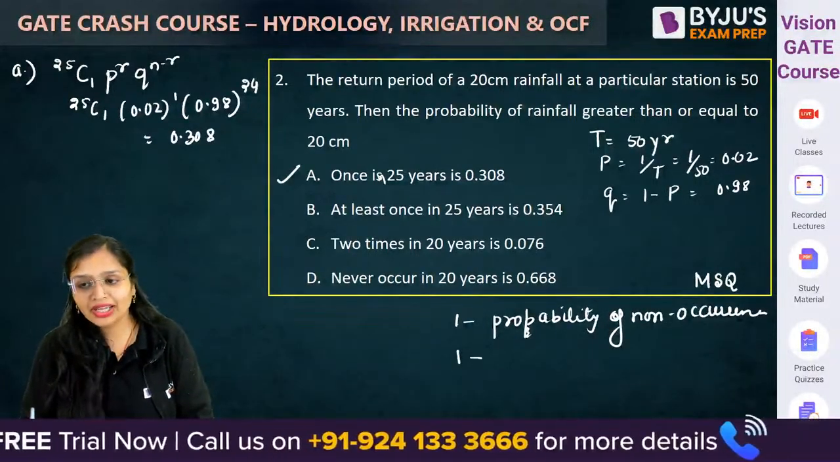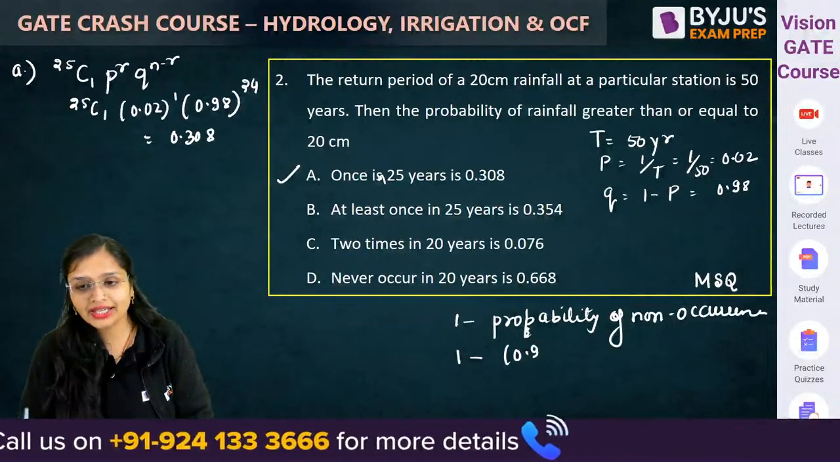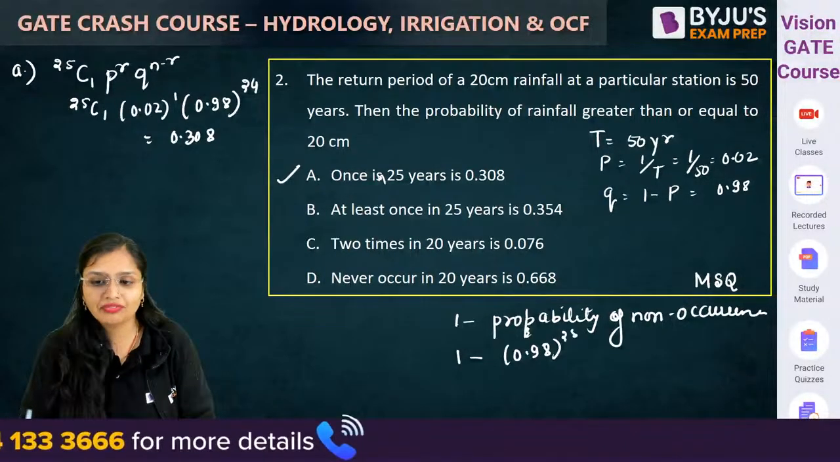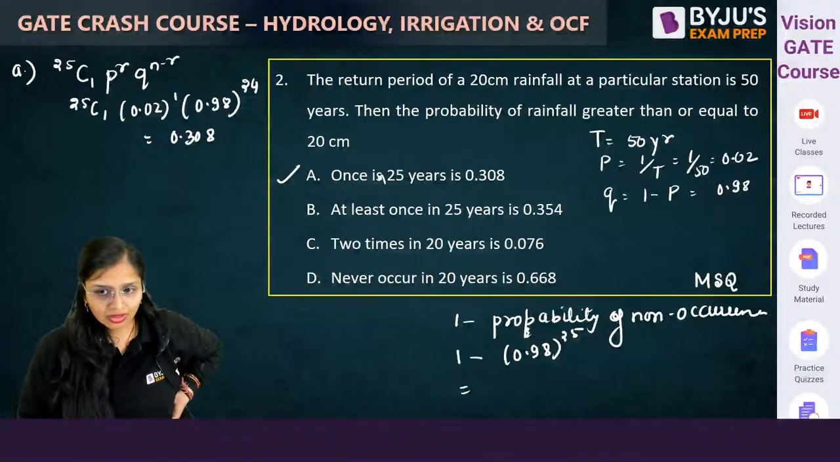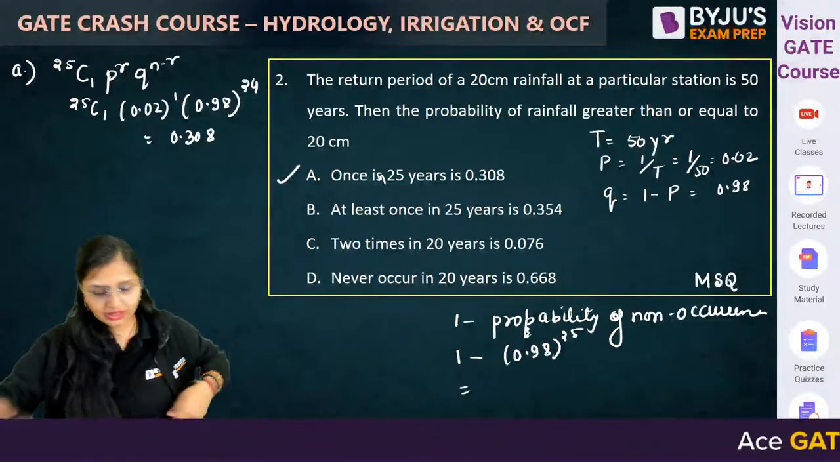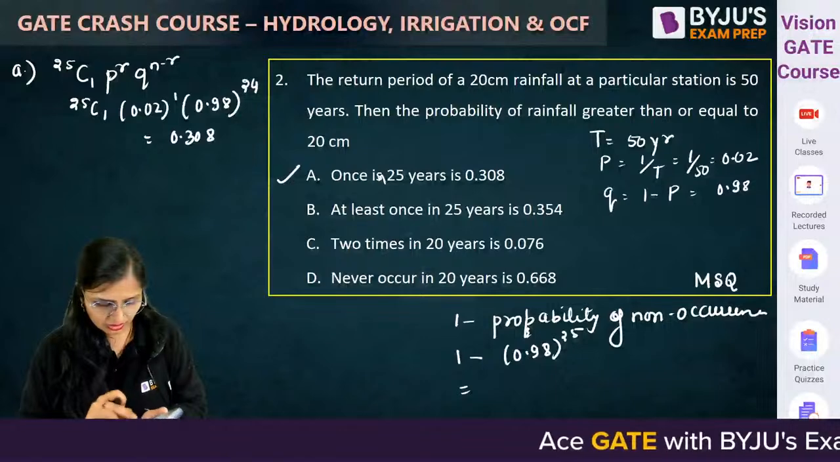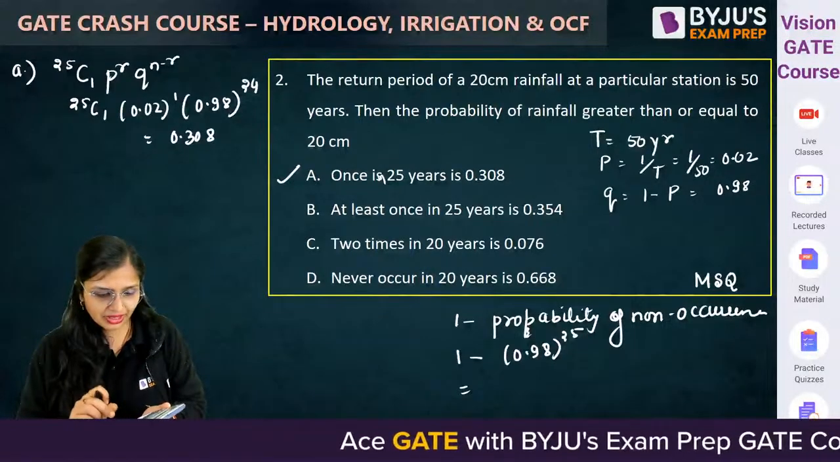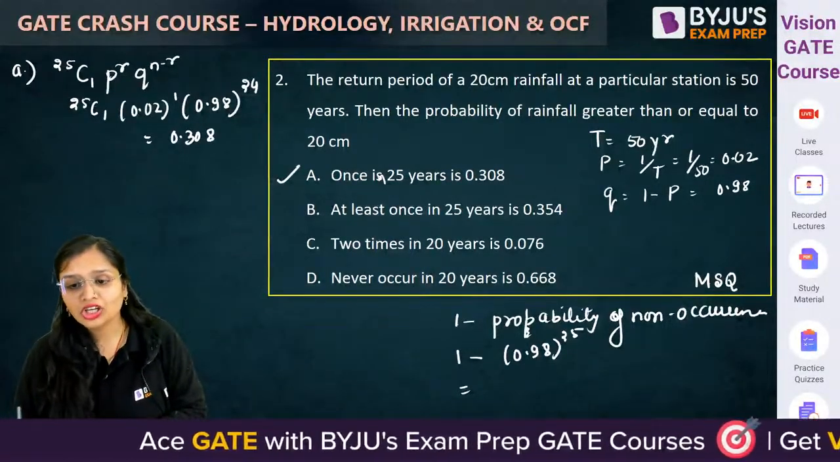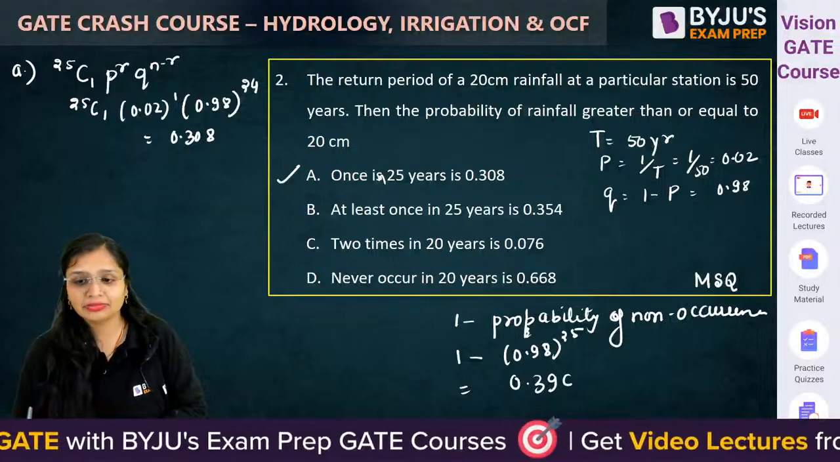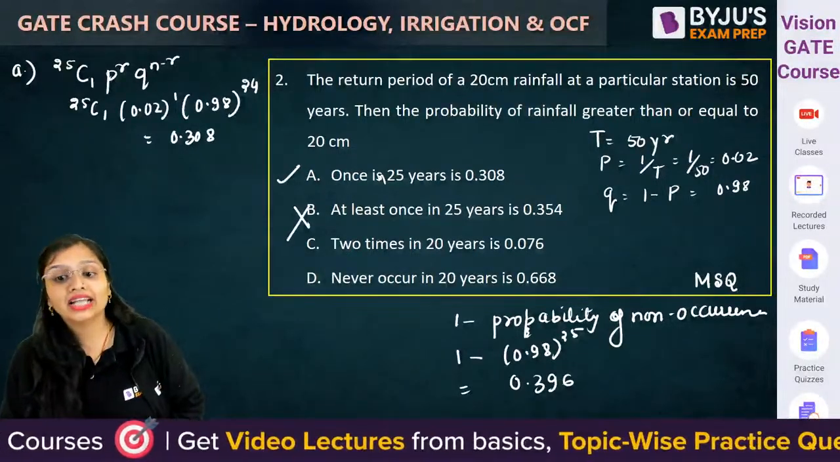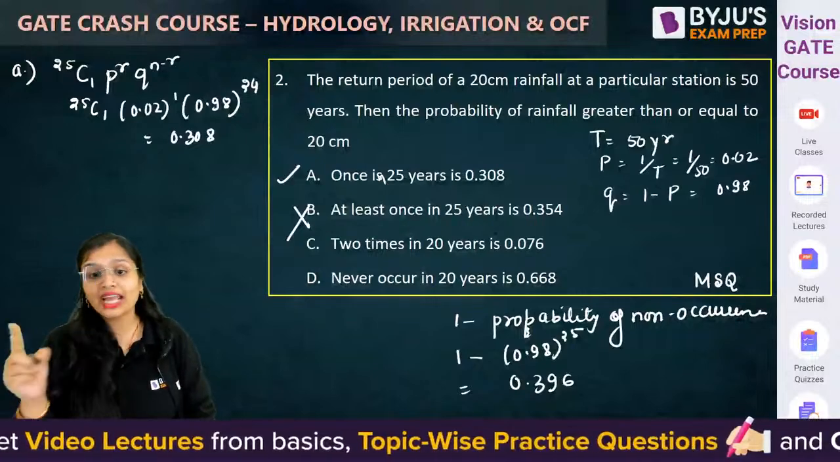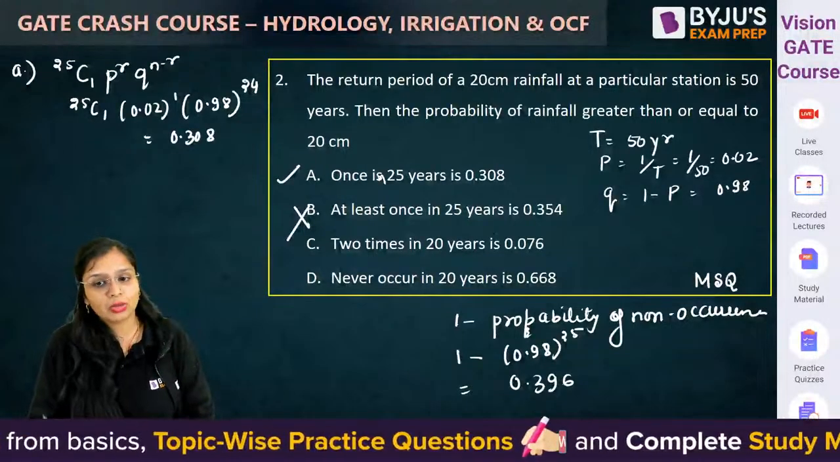Okay, 1 minus 0.98 to the power 25. Come on, solve it. How much will it come? This will come to 0.396. But in the question it is given 0.354. So this is wrong. It is asking you exactly 2 times in 20 years. So here it was 1 time.